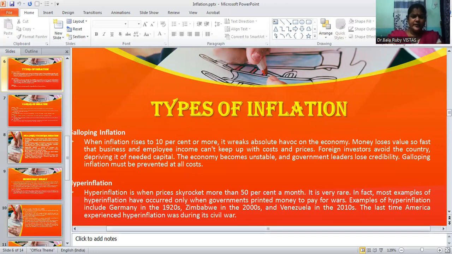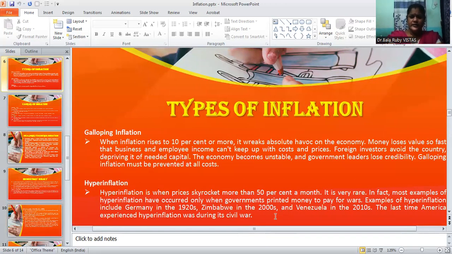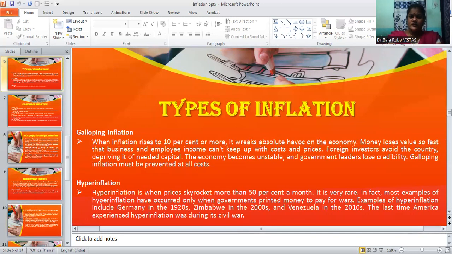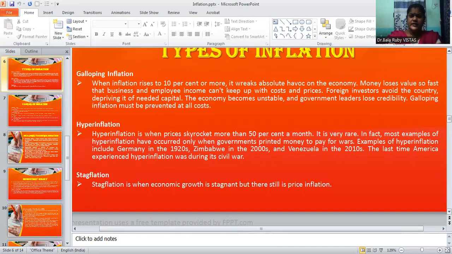Then the next type is galloping inflation. When inflation rises to 10% or more, it is considered galloping inflation. It brings absolute havoc on the economy. Money loses value so fast that business and employee income cannot keep up with costs and prices.